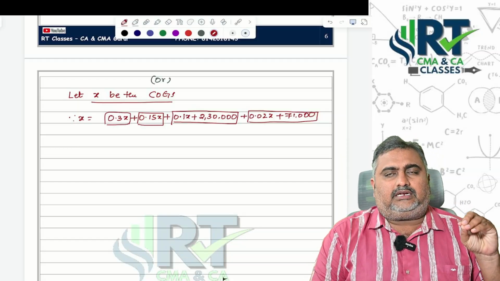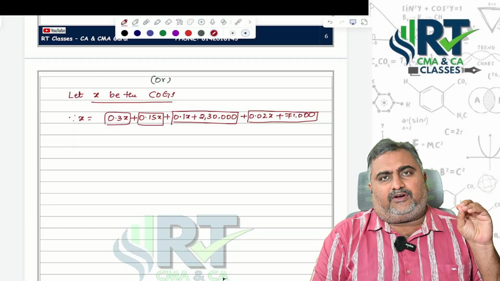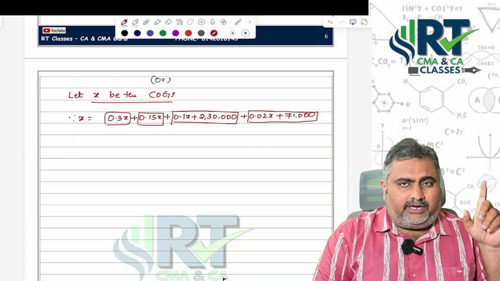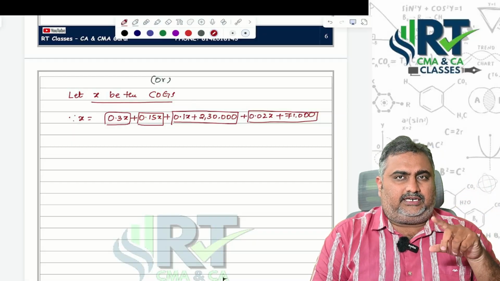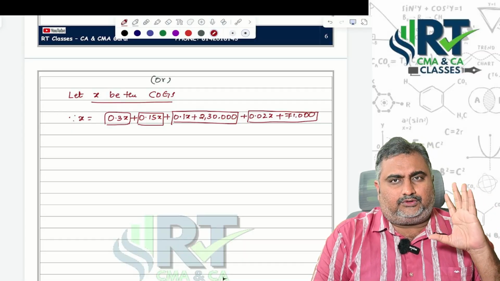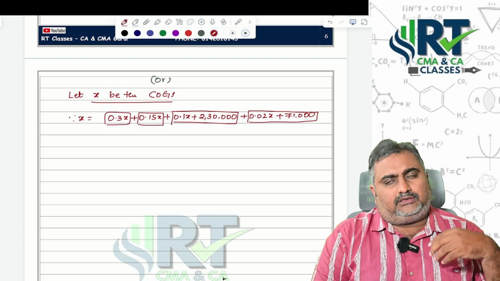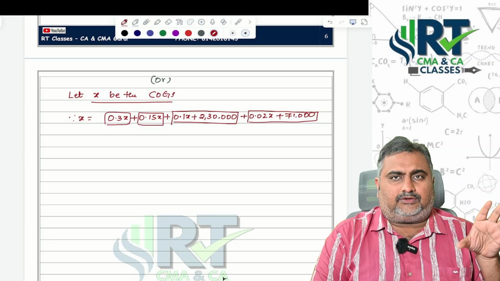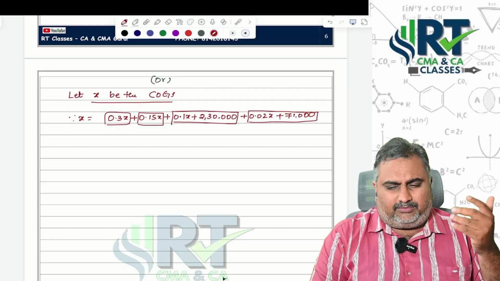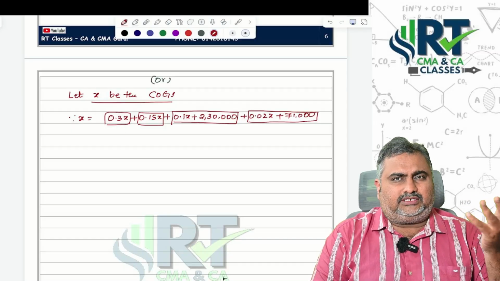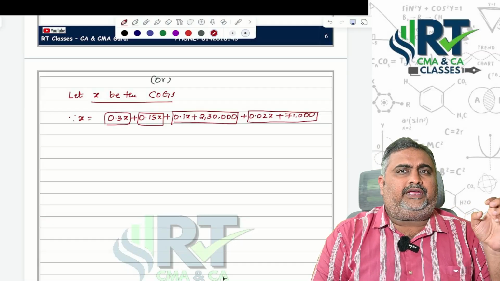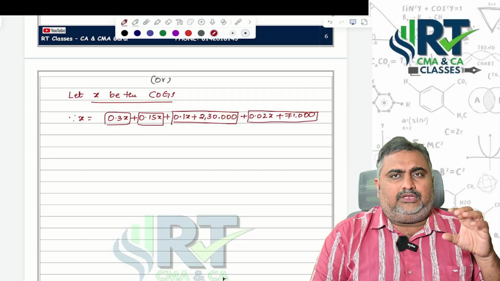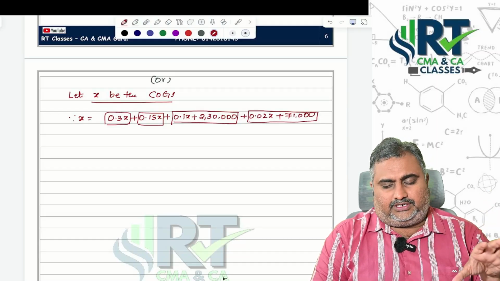But normally general administrative overhead should not form part of cost of production from the CA Inter point of view. But here they said it is a percentage on cost of goods sold, which means we are assuming that it should form part of cost of goods sold itself. And for CMA, after adding administrative overheads you get cost of production, then add opening and closing stock of finished goods, then you are getting cost of goods sold itself.